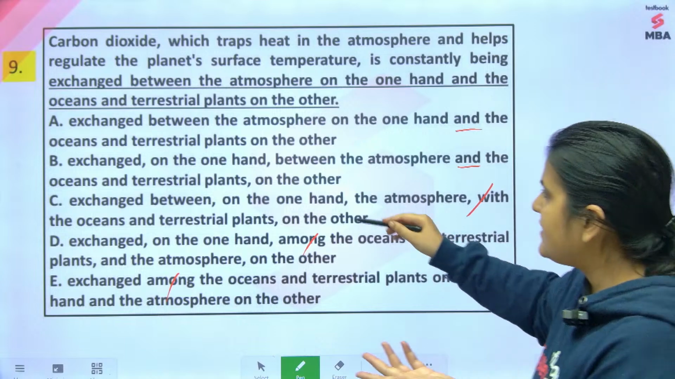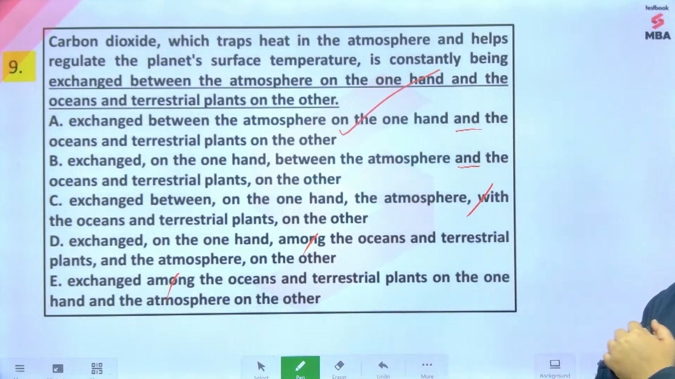And in B unnecessarily commas are used, so the answer option is A. Wonderful, excellent Atharva. In B, there's no need for the commas. Exchange on the one hand between the atmosphere and the oceans and terrestrial plants on the other, there is no need for commas there. Yeah, the answer option is A.